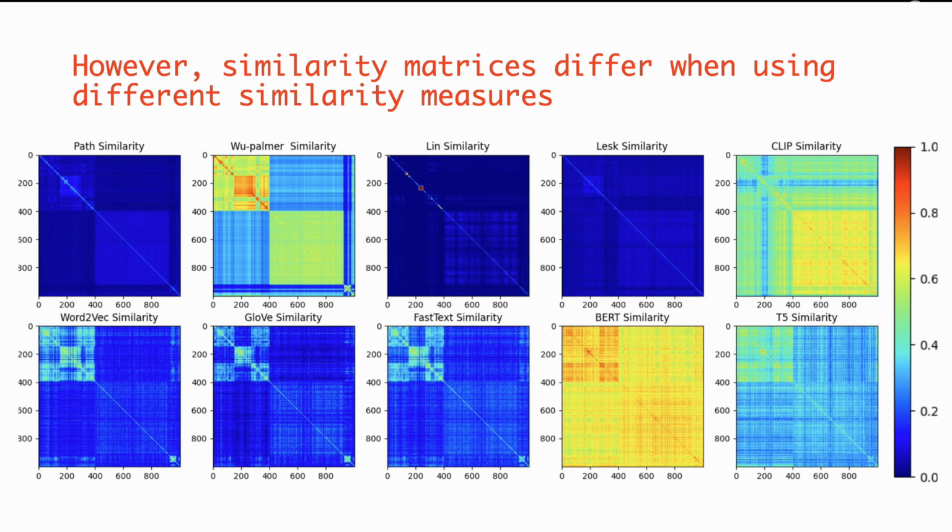Using text similarity to soften evaluation seems intuitive, but there's a challenge here. As shown here, different similarity measures produce very different similarity metrics. This means the evaluation outcome becomes highly dependent on the choice of similarity metric, which introduces inconsistency and makes it hard to draw reliable conclusions.